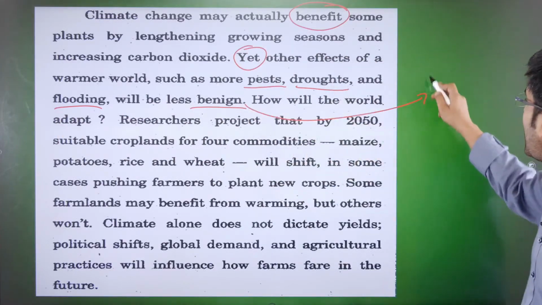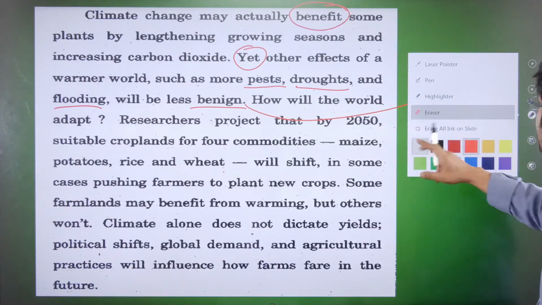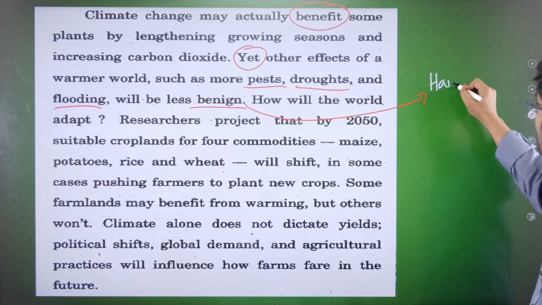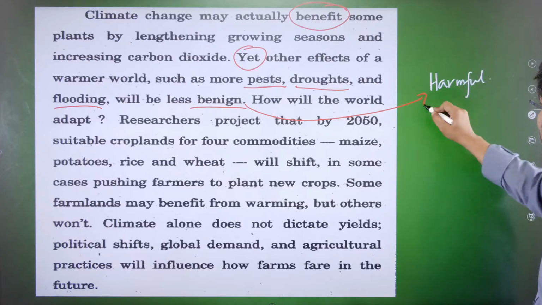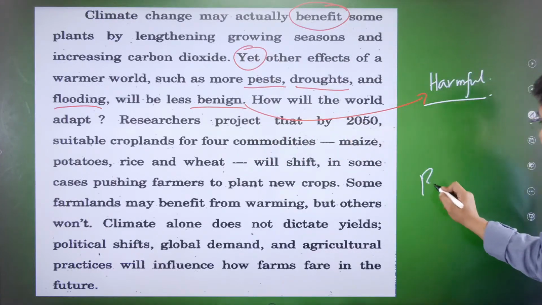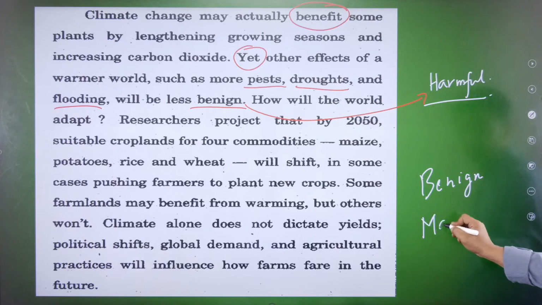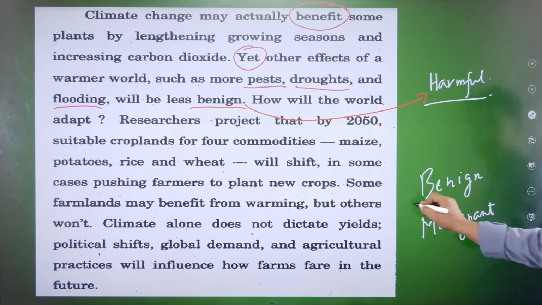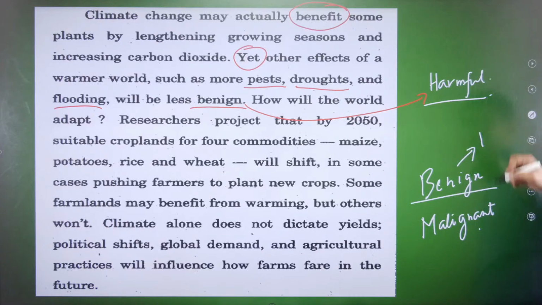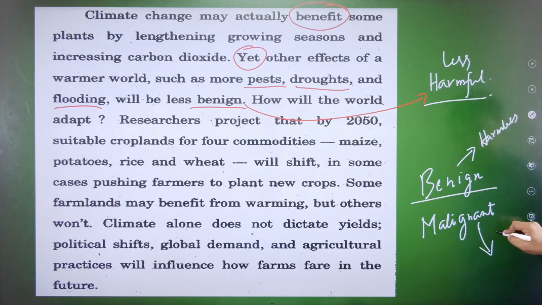Benign is essentially harmful. Okay? The meaning of benign is harmful. I've told you this earlier in the series also. So best way to understand these words, two words, okay? One word is benign and the other word is malignant. Malignant. If anything is benign, it is harmless. Less harmful, sorry. It is harmless. Okay? And malignant is very, very harmful.